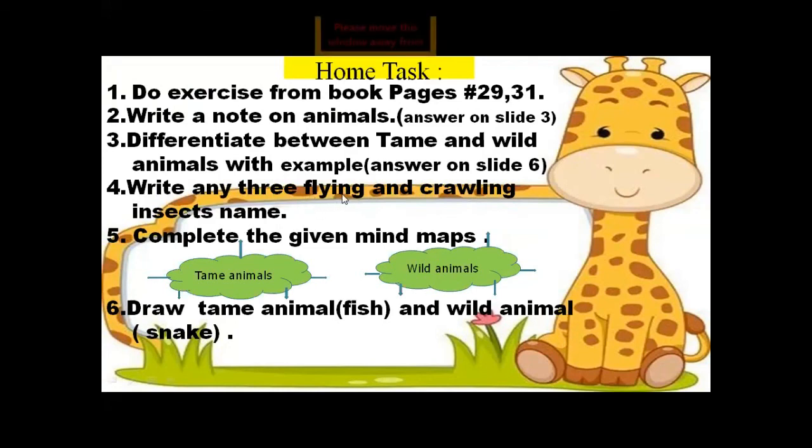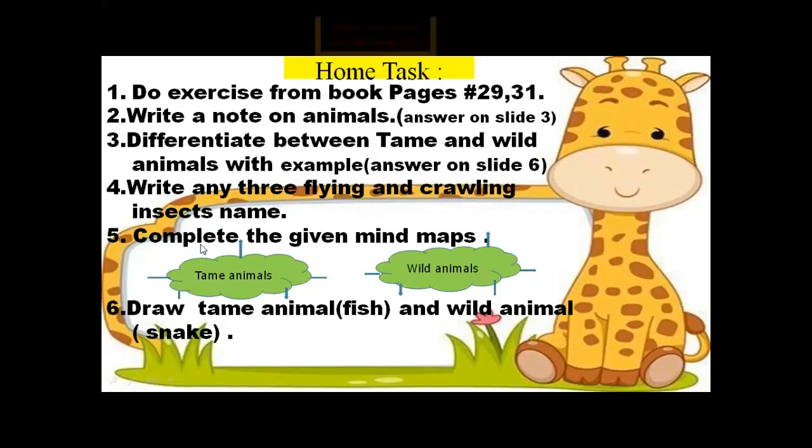You will just write 3 flying insects' names, and other crawling insects are spider, cockroach, and you can write anyone else. Okay. In question number 4, we will write about the flying and crawling insects' names: 3 flying insects and 3 crawling insects. Where will you complete it? You will complete all the work in your science copy.